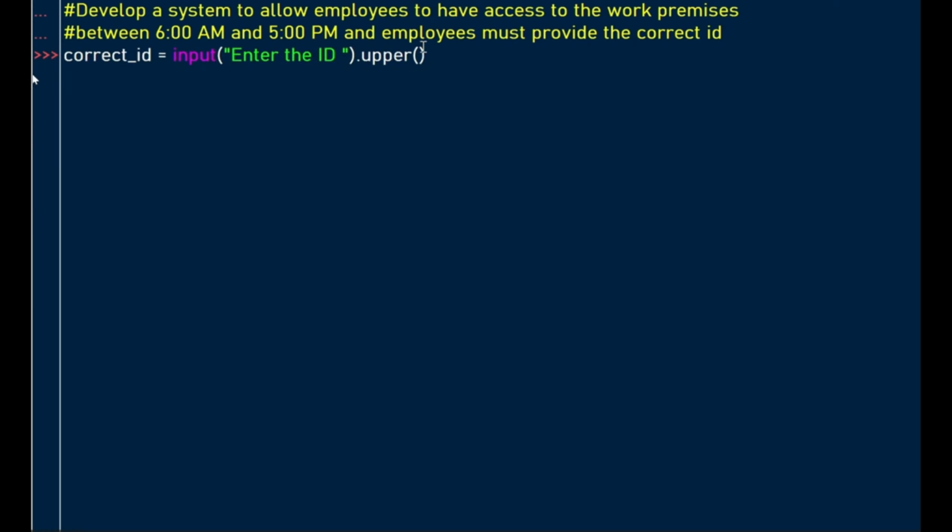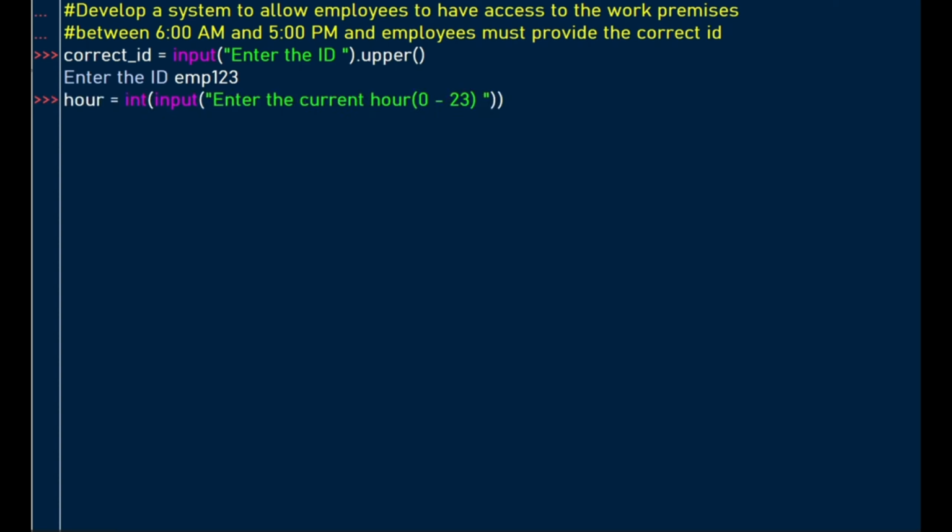It doesn't matter what they enter, whether they enter lowercase or uppercase. We want to convert whatever they are going to enter to uppercase by using this method, the upper method. So here the employee is asked to enter the ID. The ID entered by the employee is emp123, which is already lowercase. We're going to see once we code the program. Let's code the program.